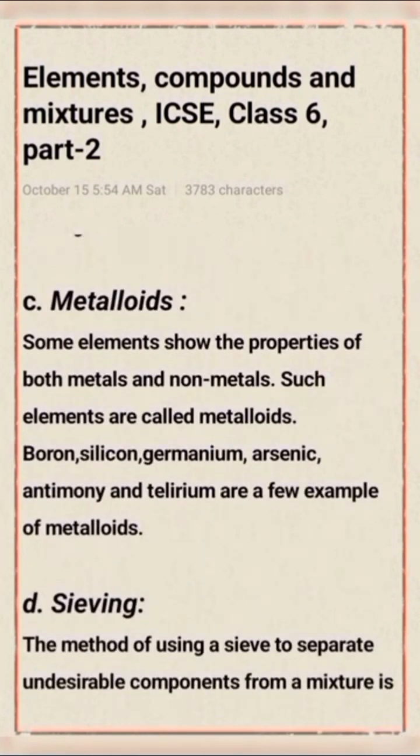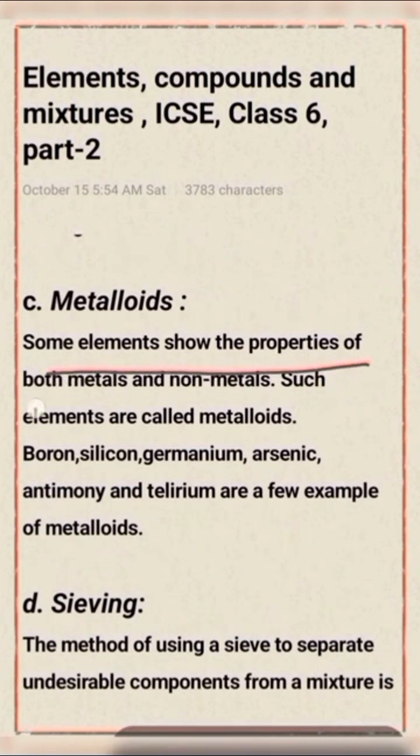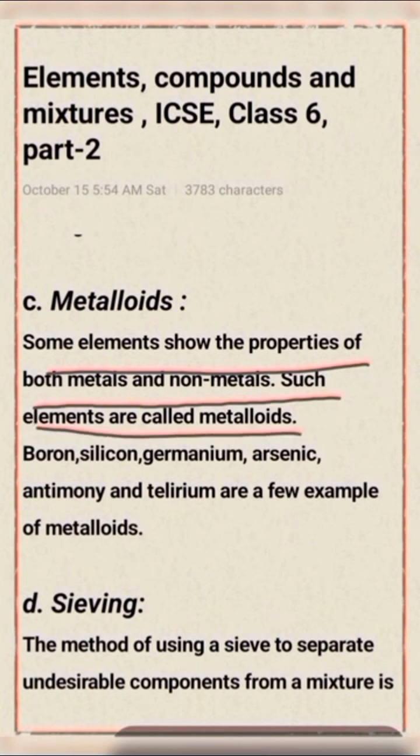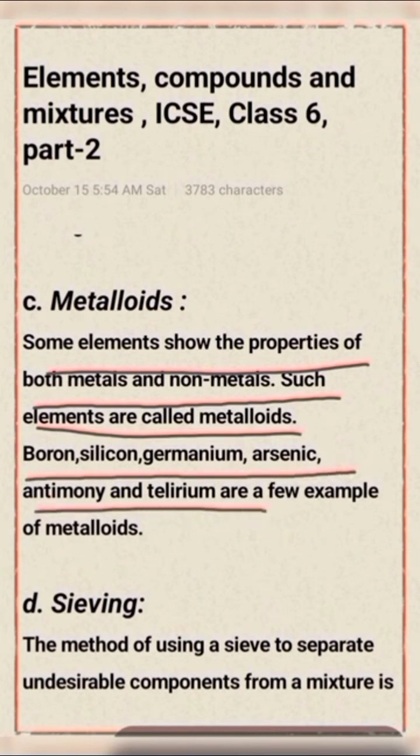Next part, metalloid. Some elements show the properties of both metals and non-metals. Such elements are called metalloids. Examples: boron, silicon, germanium, arsenic, antimony, and tellurium are a few examples of metalloids.